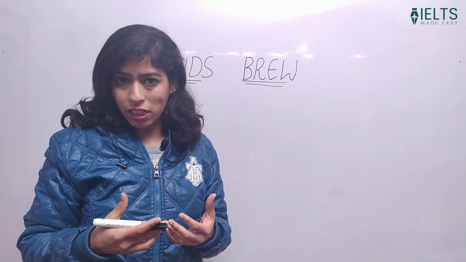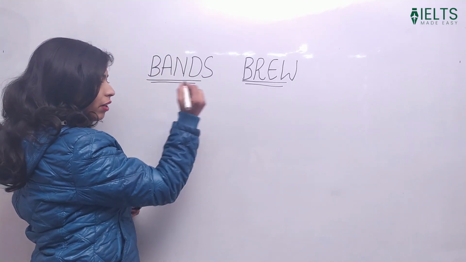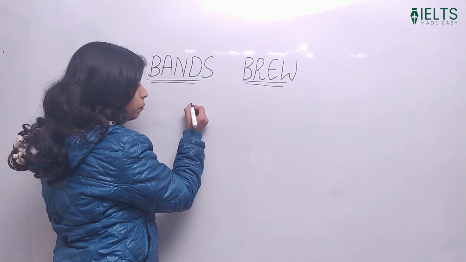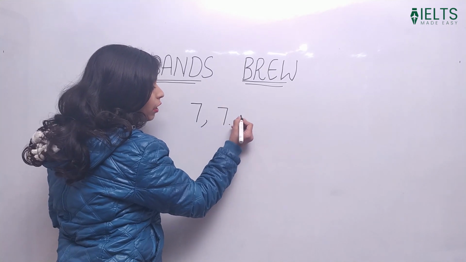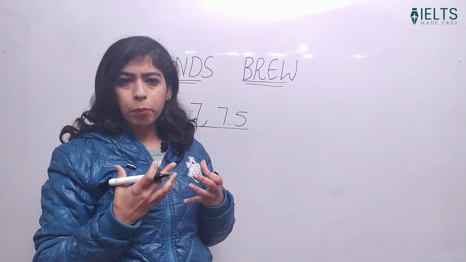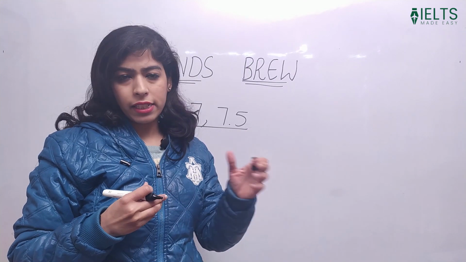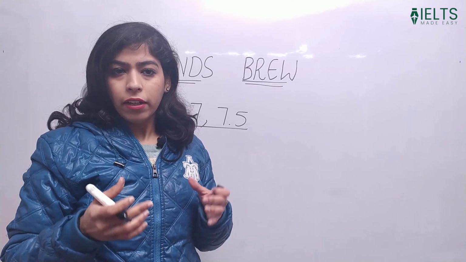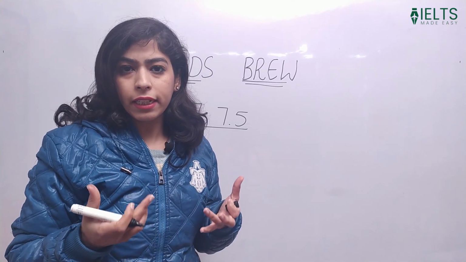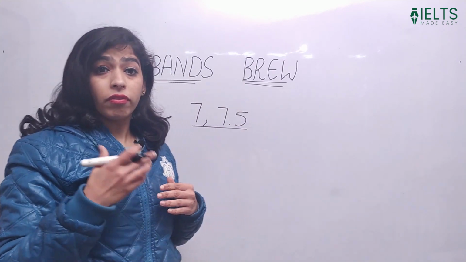So what I will suggest here is related to connectors. Okay, so I made it a point whenever I used to write an essay, and I was always aiming for 7.5, I actually noted down these connectors and I made it a point that I'll use each and every connector in my essay. Okay, and this really helped me. From that day onwards, I never faced any problem in the number of complex sentences I was writing. So this is something which really helped. Let us discuss it one by one.